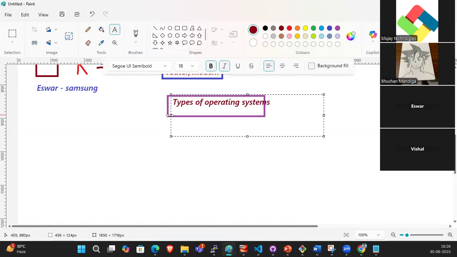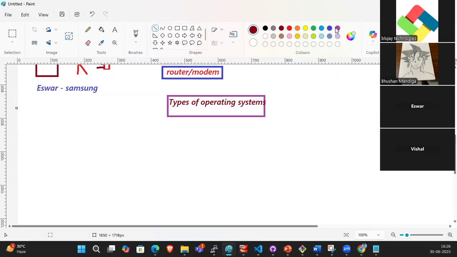How many types of operating systems are there? Ishwar, Bhushan, do you know? So we have two types of operating systems.